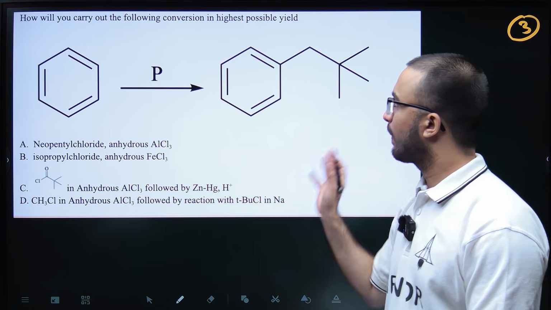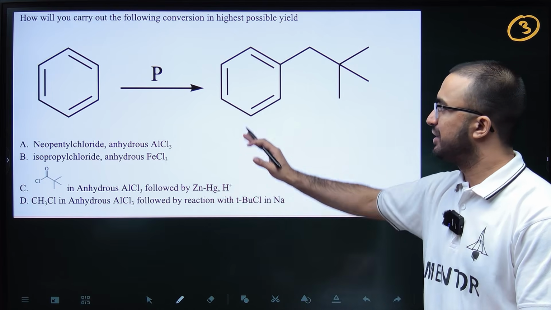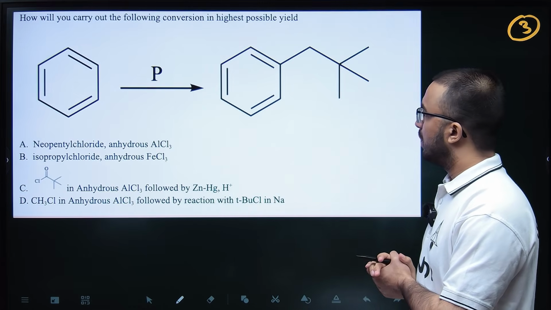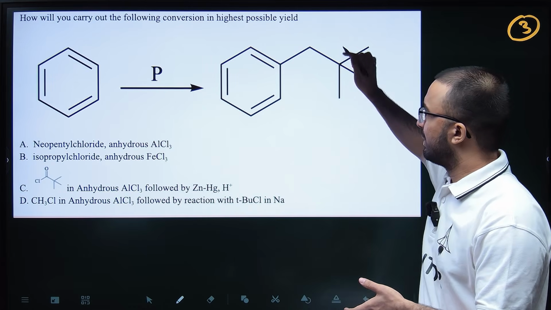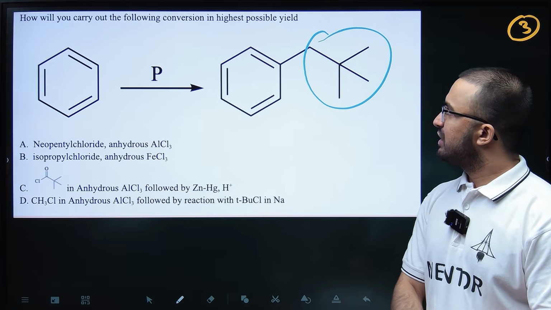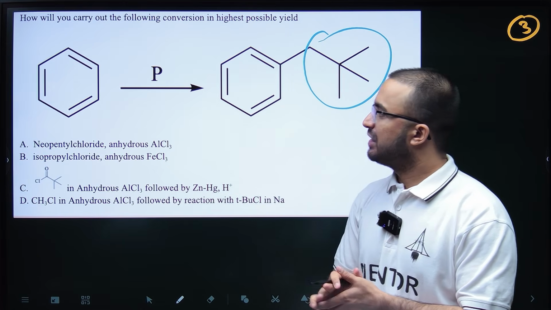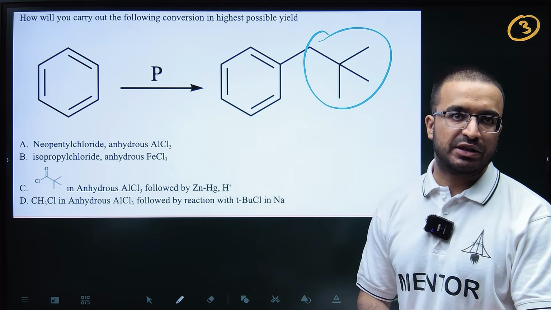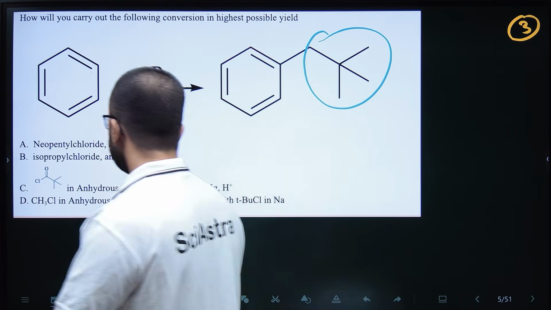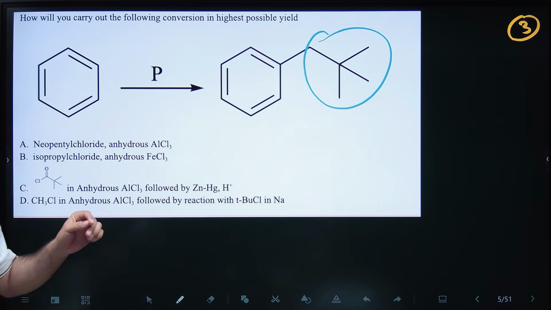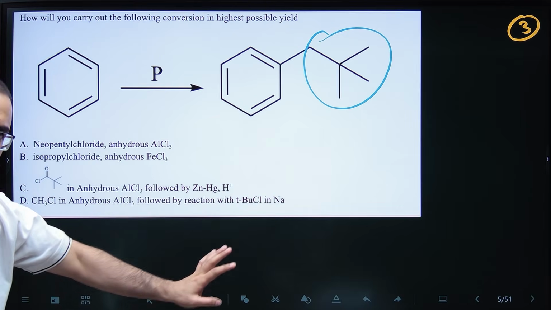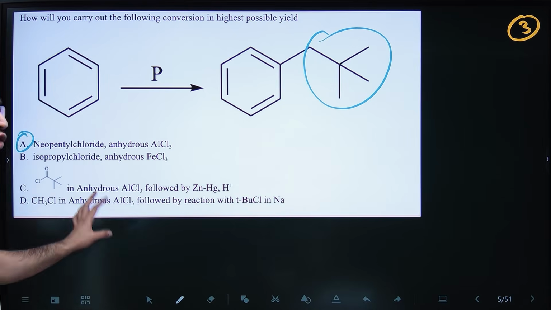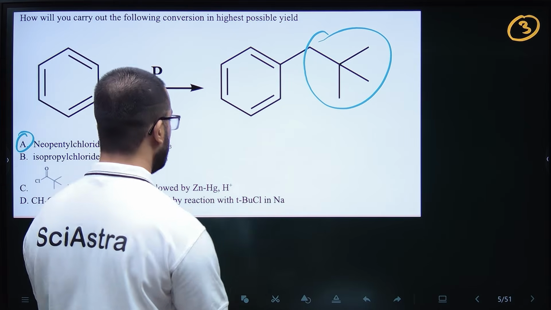So basically this is the reaction scheme given, and P is a reagent given. From benzene, we have added this R group to the benzene, and we are asked, for the following conversion, what will be the highest possible yield? We need to tell which reagent we should use for the highest possible yield. There are two types of reagents here: one is the correct answer, and one is the option which can confuse you. This is neopentyl chloride and anhydrous AlCl3.